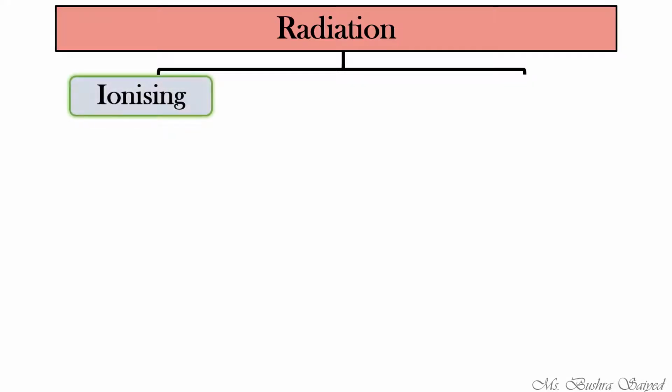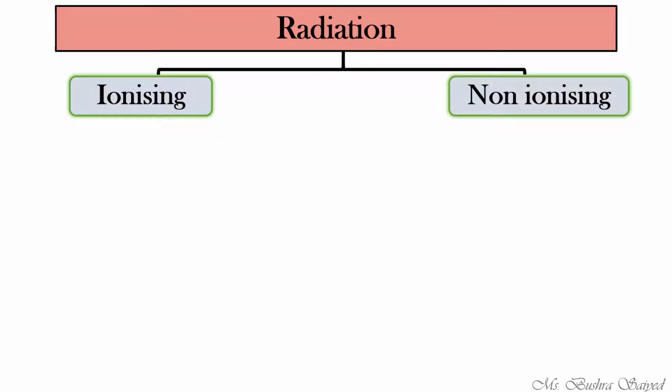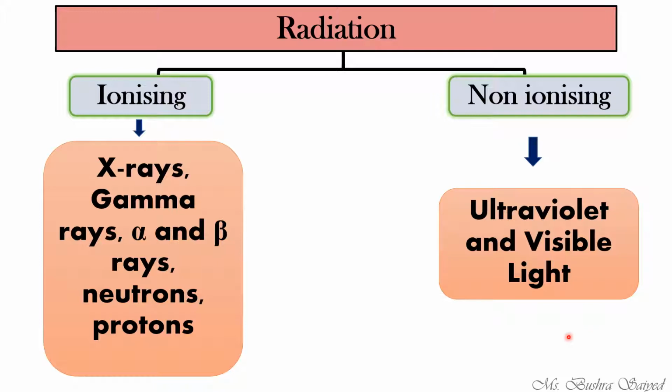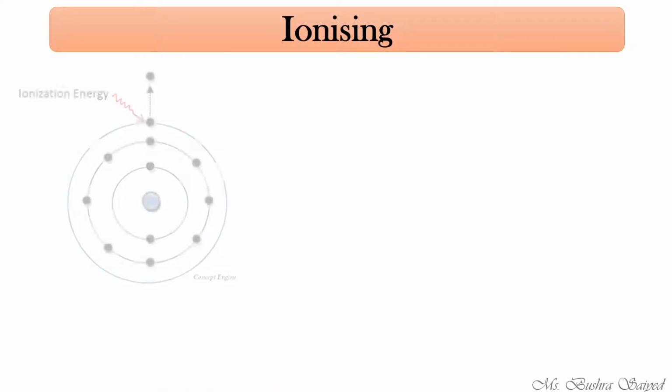There are two different types of radiation you might have studied in chemistry, ionizing and non-ionizing radiation. Examples of ionizing radiation are X-rays, gamma rays, alpha and beta rays, neutrons, protons. These are the rays or agents which cause ionizing radiation. For non-ionizing radiation, the examples are ultraviolet and visible light. We'll see them one by one, but first we need to know what ionization is.